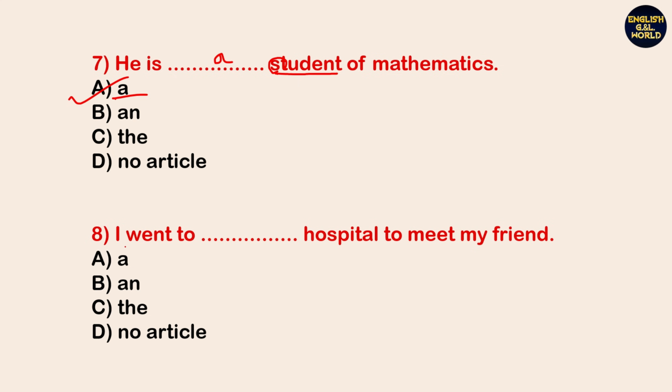Next, I went to dash hospital to meet my friend. So look, here is a hospital. So hospital is a place and it suggests a specific place, okay? A specific place and a specific purpose. So we use option C, article the. So I went to the hospital to meet my friends.